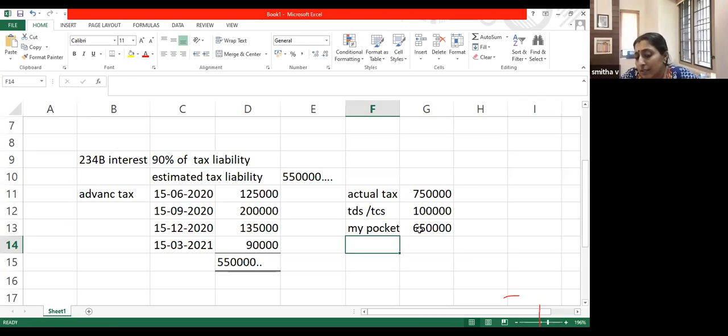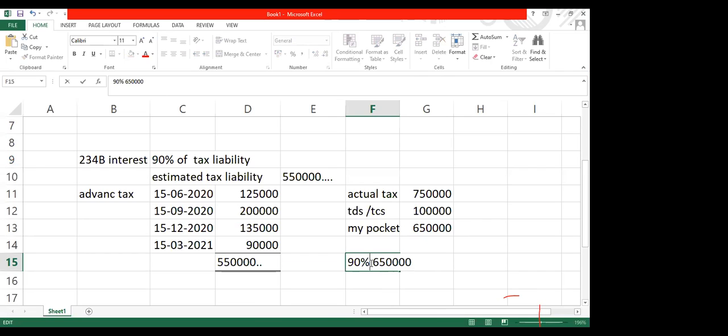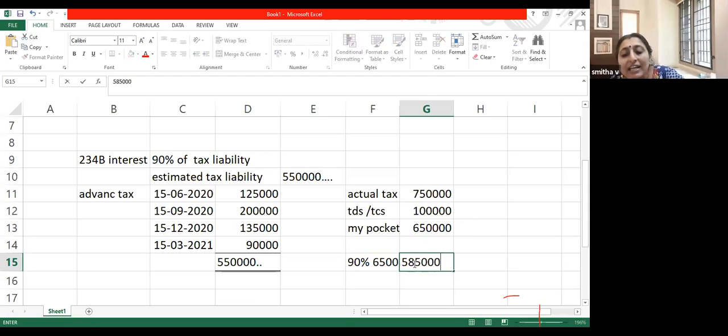The Act doesn't expect you to pay the entire 6,50,000, it doesn't expect that much accuracy from you, but at least 90% of 6,50,000 should have been paid by you as advance tax. How much is 90% of 6,50,000? 5,85,000. At least 5,85,000 should have been paid by you, but you paid only 5,50,000. So there is a shortfall on which you have to pay 234B interest.